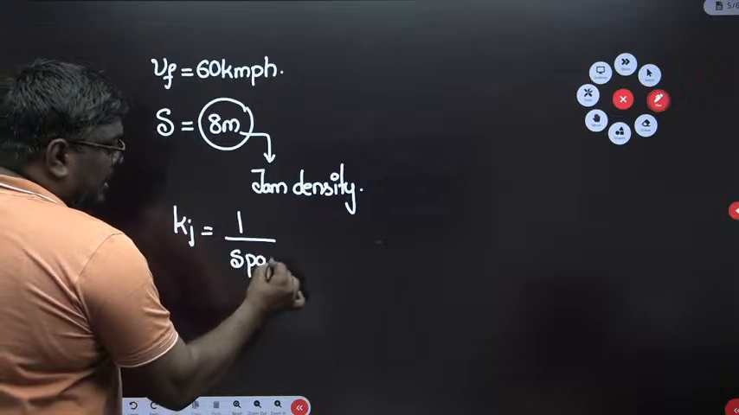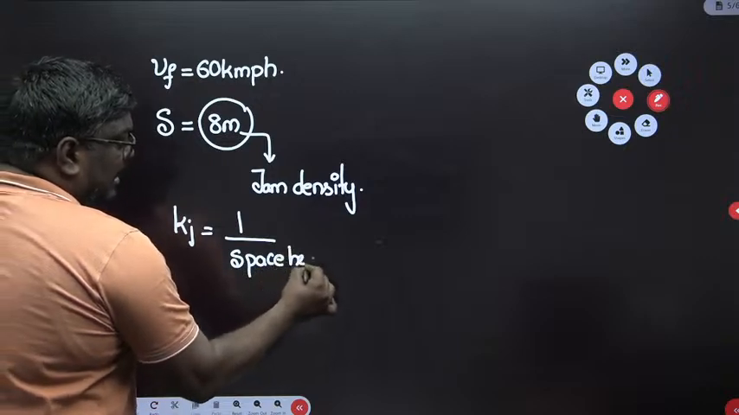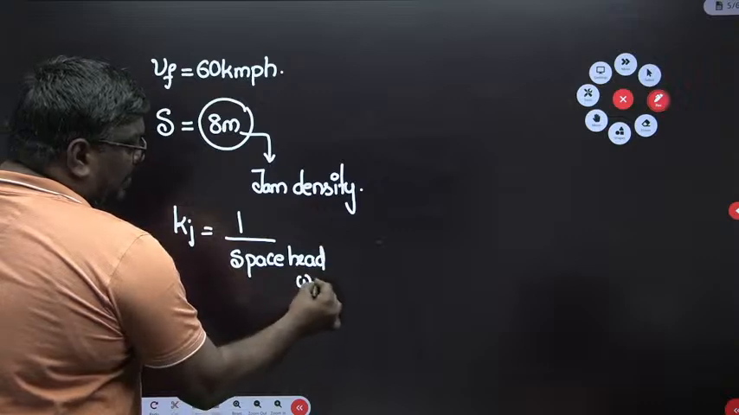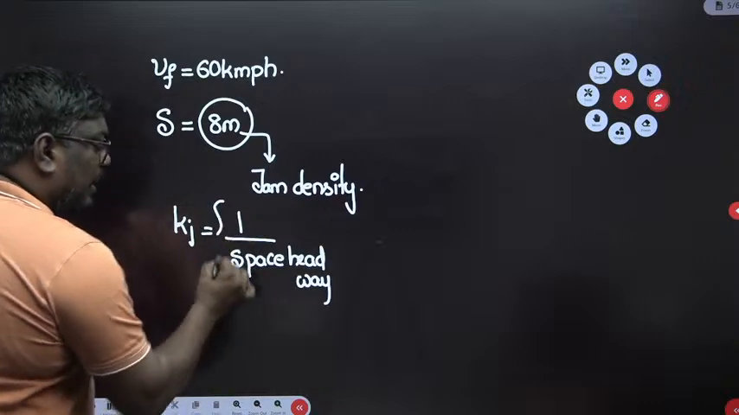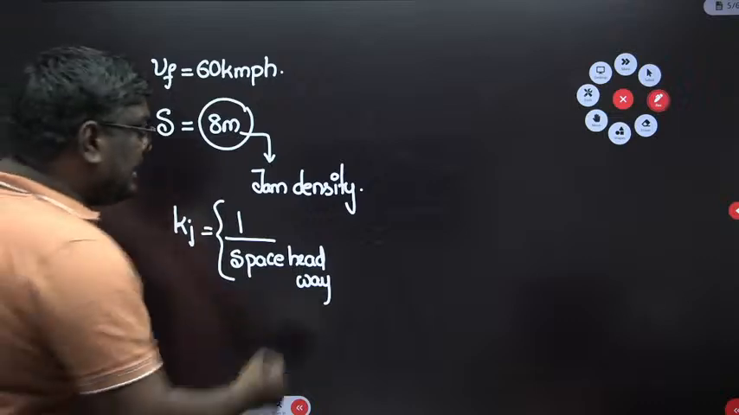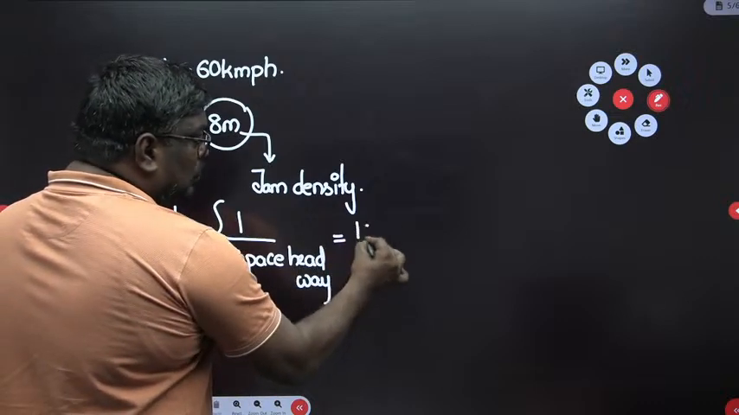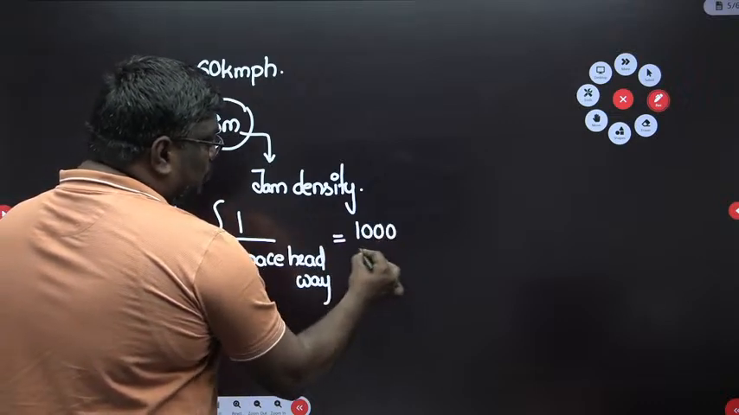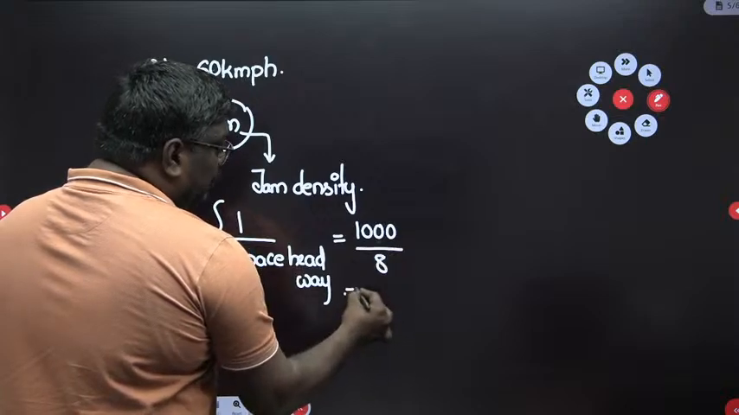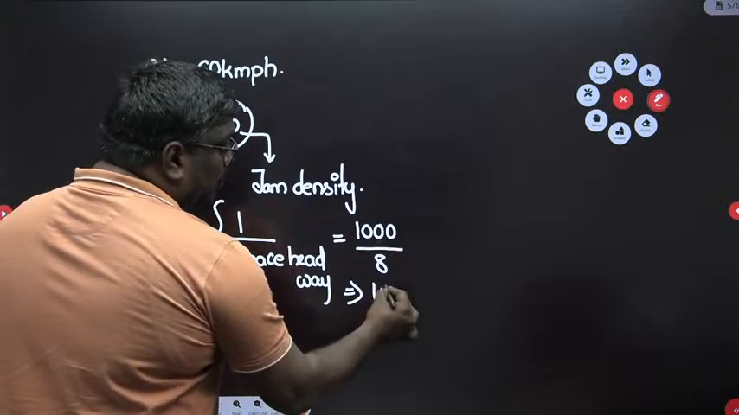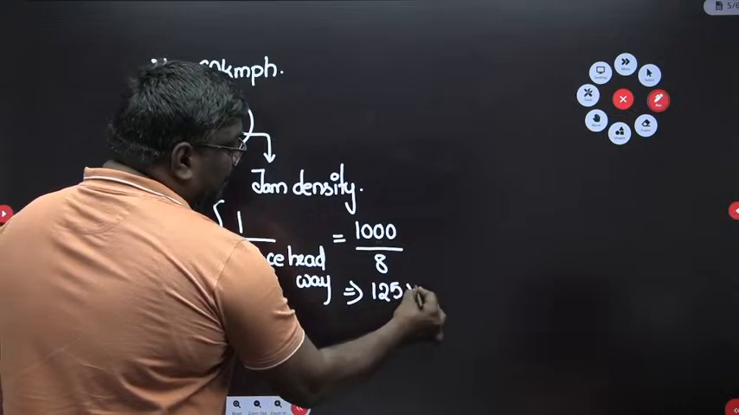If the space headway is in kilometer, then you can write it as 1 upon space headway. But here it is given in meters, so we substitute 1000 upon 8. You get the jam density value as 125 vehicles per kilometer.